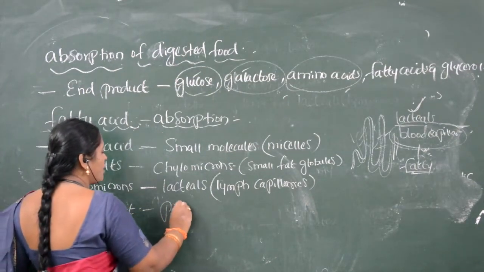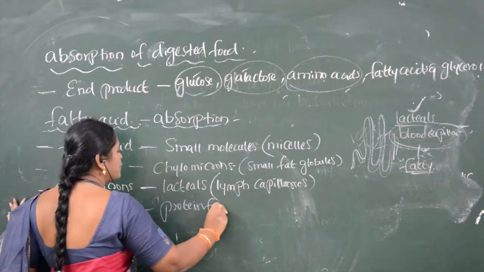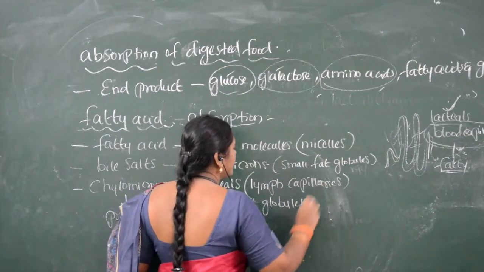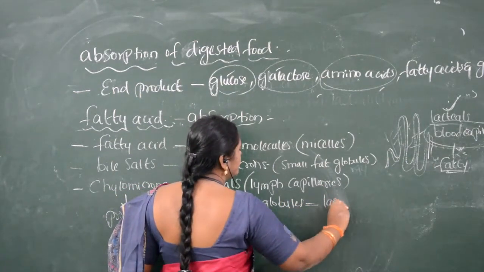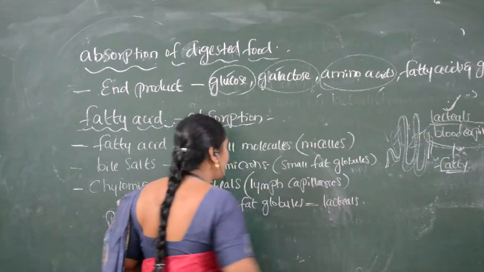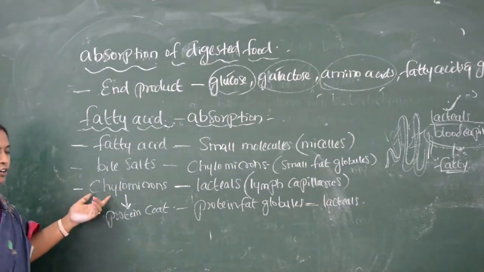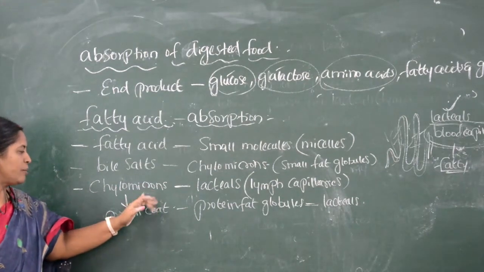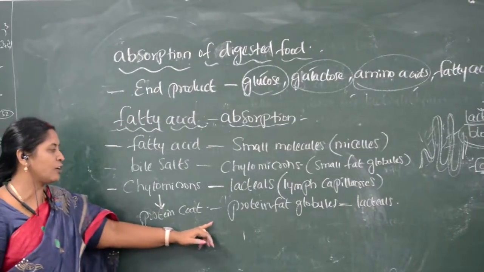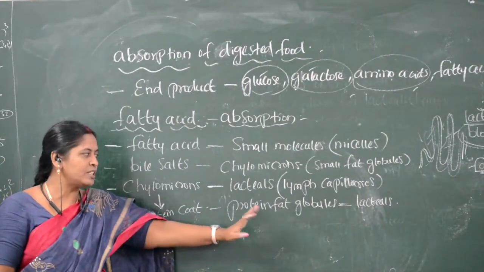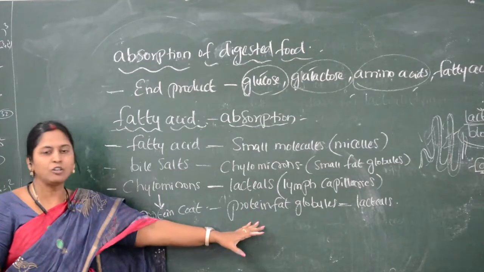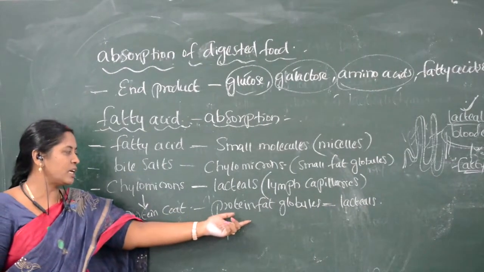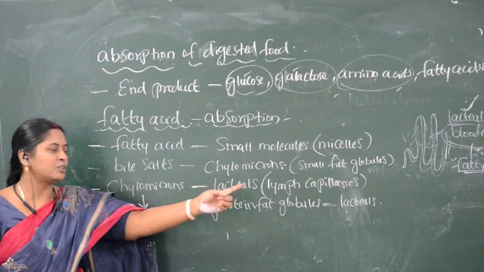In the form of protein fat globules, the chylomicron enters into the lacteals. The fat globules which are covered by protein are called protein fat globules, and they enter the lacteals.